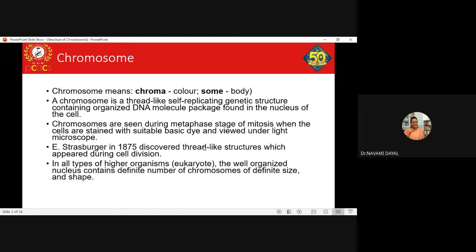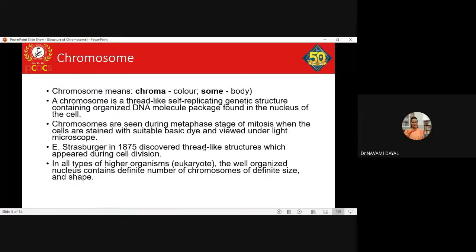Why is it said that chromosomes are not seen well in any other phase? Mitosis, we all know, involves which different phases? Can anyone tell me the different phases of mitosis? Prophase, metaphase, anaphase, and telophase.